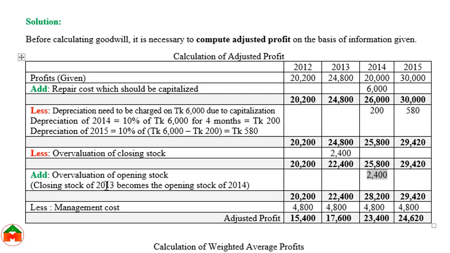We can see the overvaluation of opening stock. This 4,000 is the closing stock of 2013, and this closing stock of 2013 would be the opening stock of 2014. We are deducting 2,400 from this column, and in the year 2014 we are adding this amount. These are the ultimate amounts.